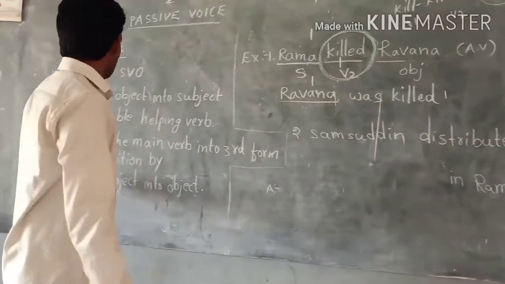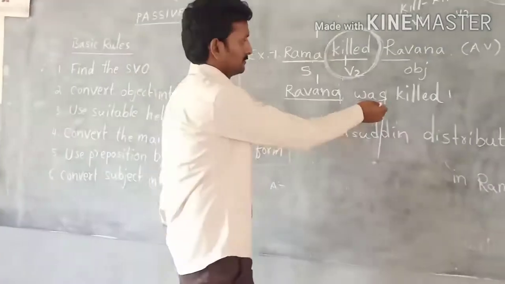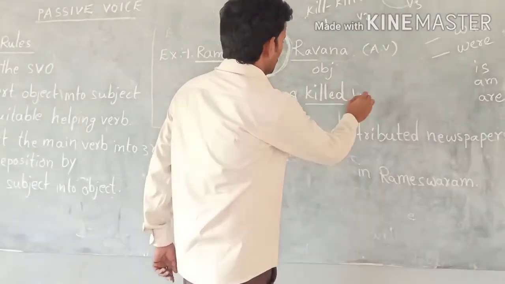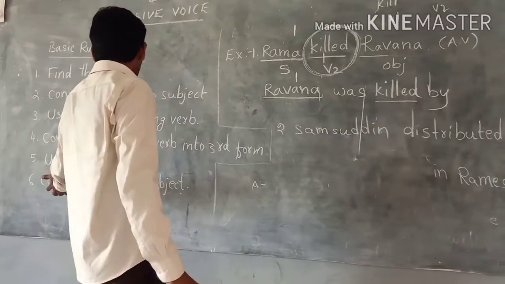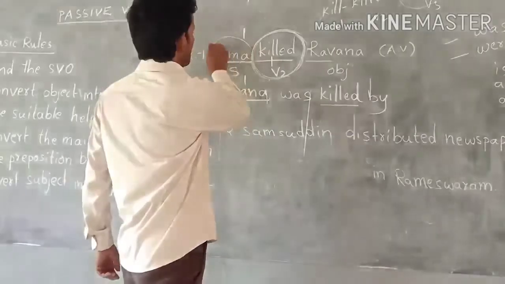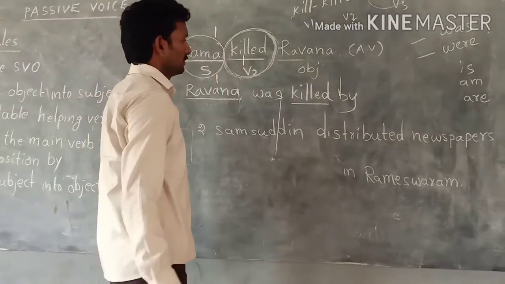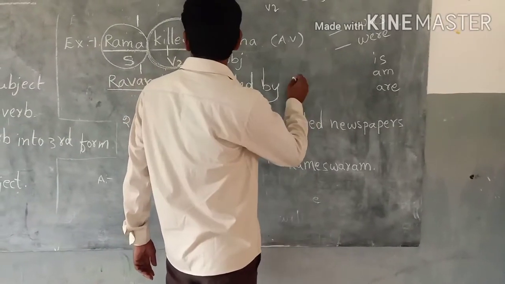Then we have to use preposition after verb 3. So it is by. Then convert the subject into object. What is the subject here? Rama. So it is converted as an object in the passive voice.